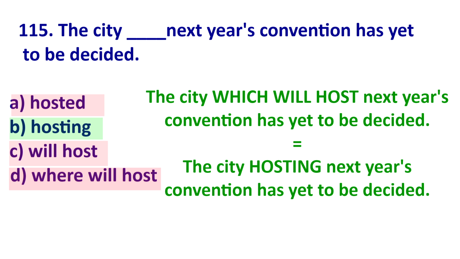But let's go back to this. The city which will host next year's convention has yet to be decided. So I take out which, and will host turns to ing. The city hosting next year's convention has yet to be decided. So here the answer is B.